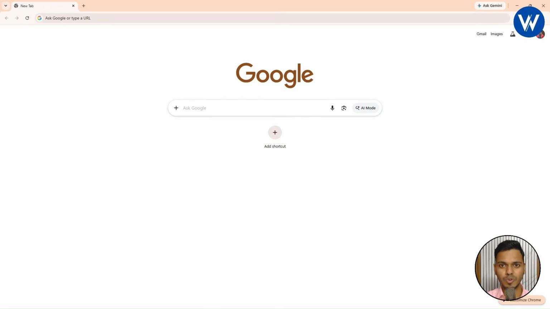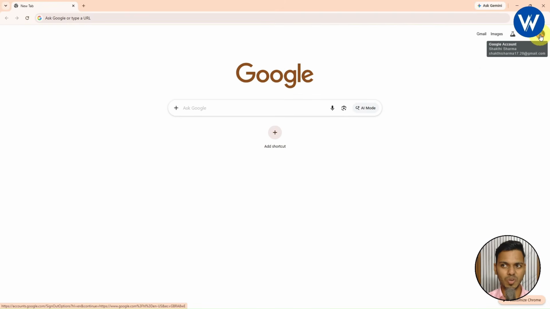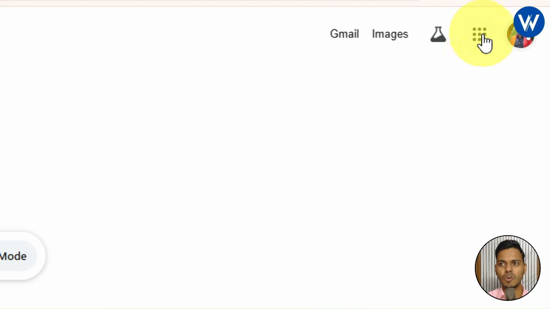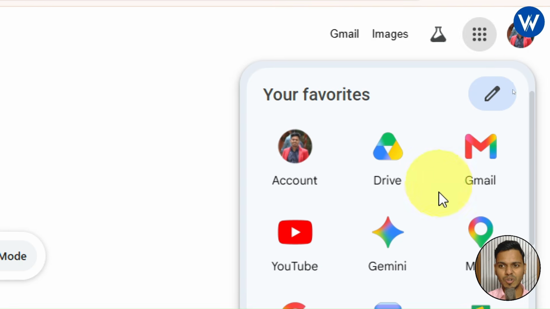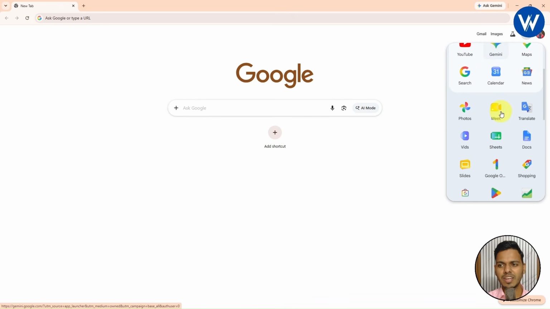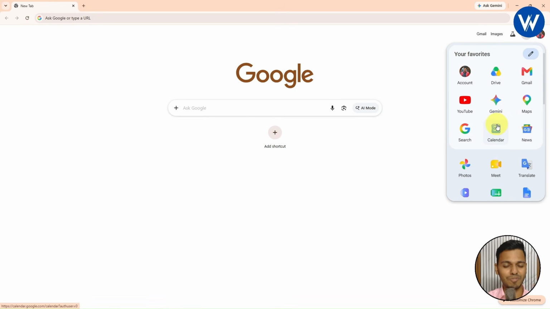Now open your Google Chrome and sign in with your Google account. Alright, I have already signed in with my Google account. Now if you want to open Google Sheet, it is very simple, guys. Simply click on this icon, which is Google apps. This icon is available beside your profile photo. Once you click on Google apps, you will be able to find all the different types of Google apps available. Here we can see Google Drive, Gmail, YouTube, Gemini. In the same way, a lot more options are available. So basically these are all the applications of Google.